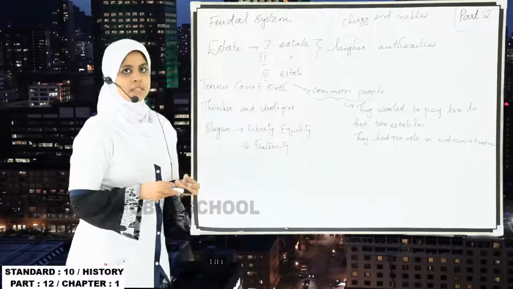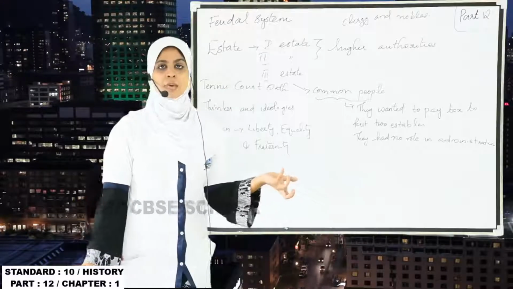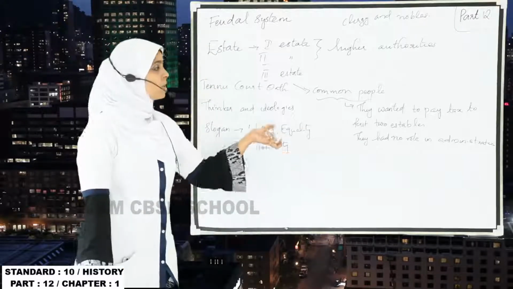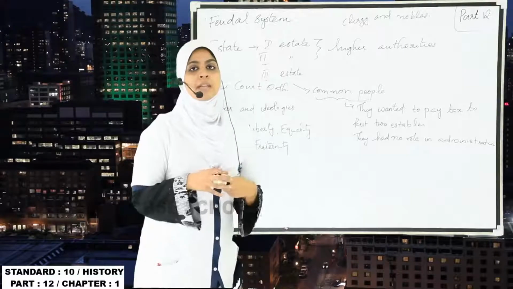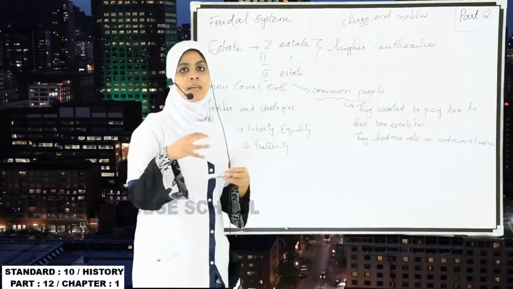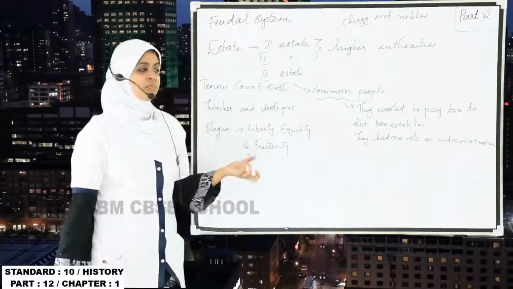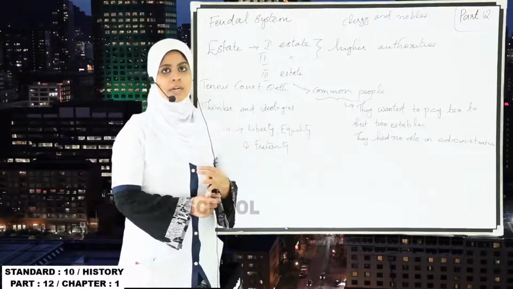In case you are asked a question like how the ideologies of the thinkers had an impact on the people who lived in French society, and how they were encouraged to develop a revolution, at that time you have to write first the slogan of the French Revolution, that is liberty, equality and fraternity.